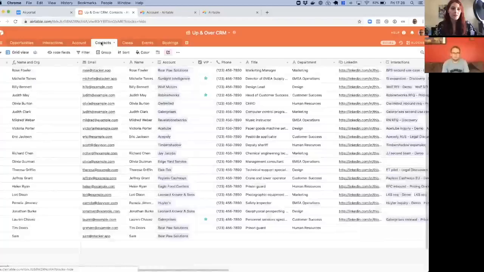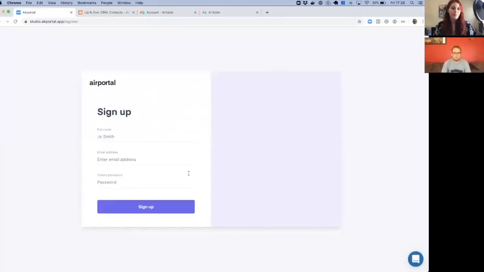Great. But most importantly for our use case, they have their external contacts in their Airtable. So here you see them, and they have their email addresses specified there. So if I jump to Airportal, this is our sign up screen. I'll just sign up for an Airportal.